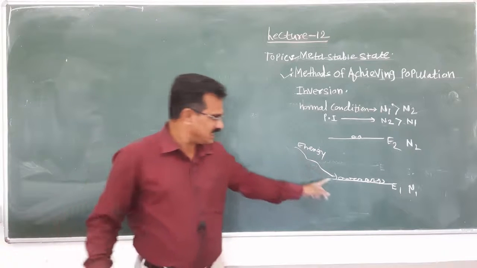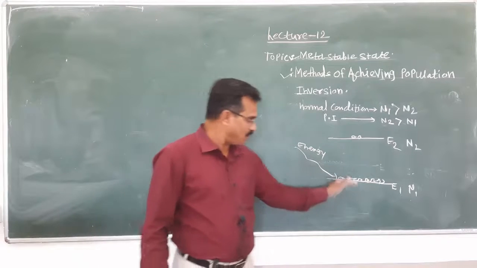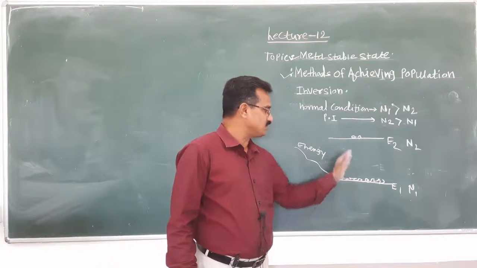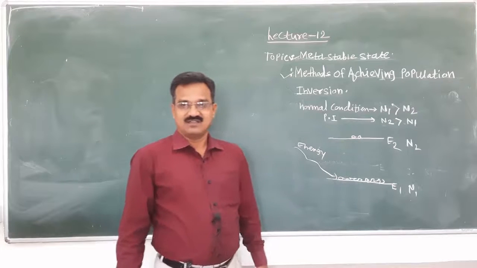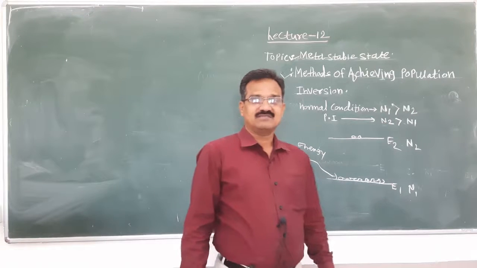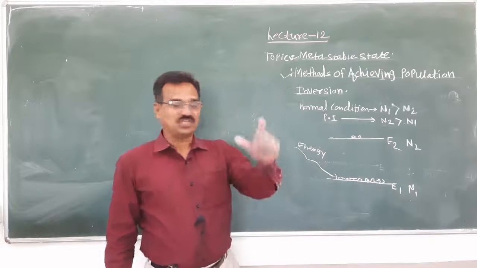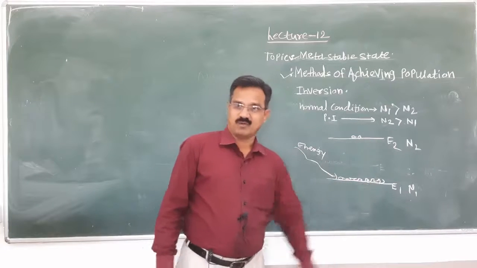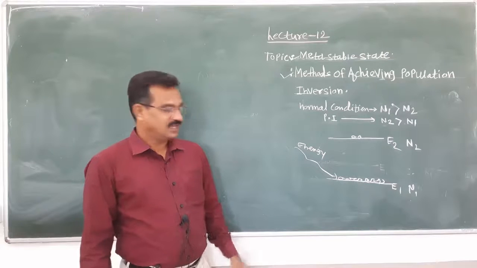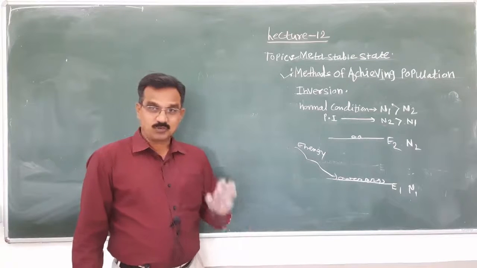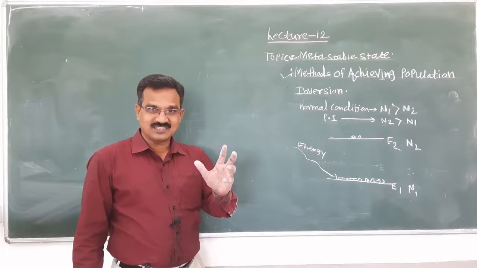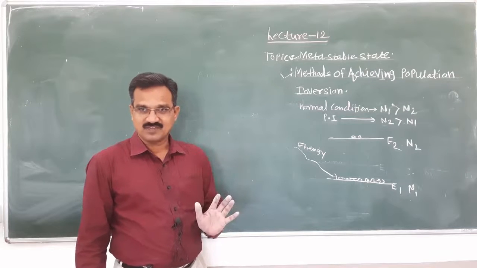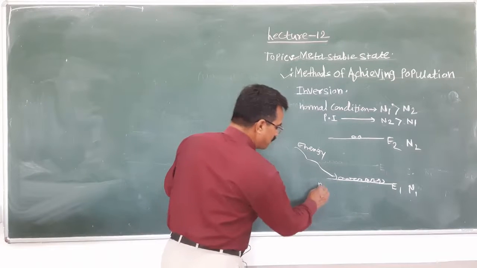When we supply this energy, what will happen? The number of atoms in the ground state jump to the excited state. And at a certain condition, the number of atoms in the excited state is more as compared to the number of atoms in the ground state. Remember that the process of supplying energy to the laser medium, we call it pumping.